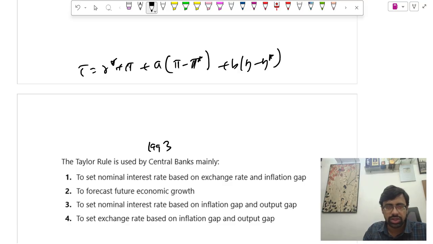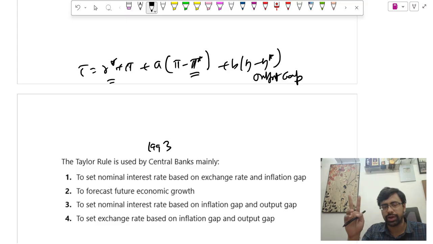Okay, so r star is actually the real neutral rate, pi is the inflation rate, pi star is the target inflation, and Y minus Y star is the output gap. Okay, these are very important. So interest rate is responding to two types of gaps. One is the inflation gap and the second one is the output gap.